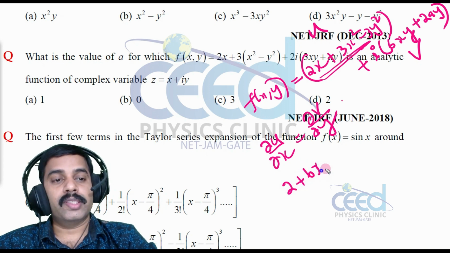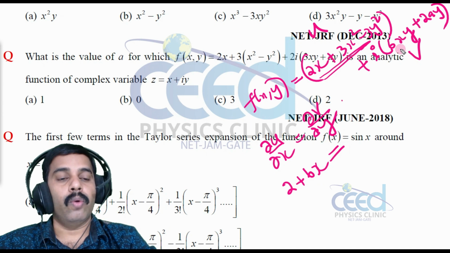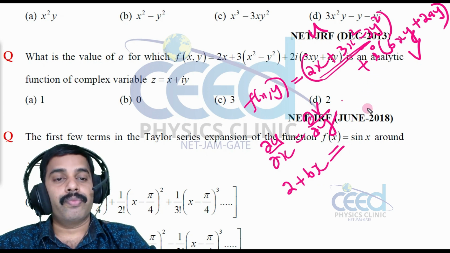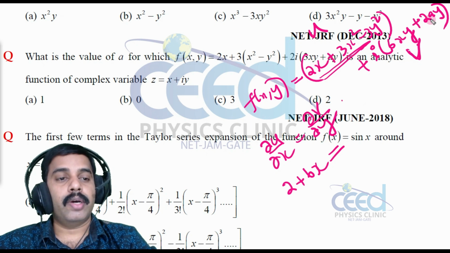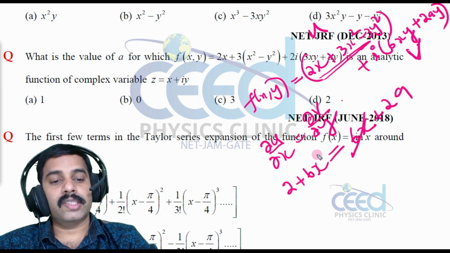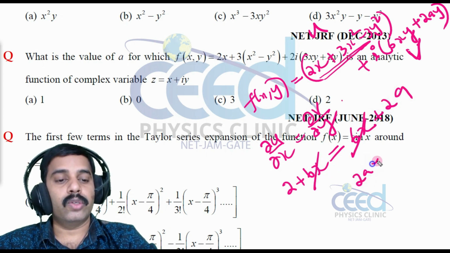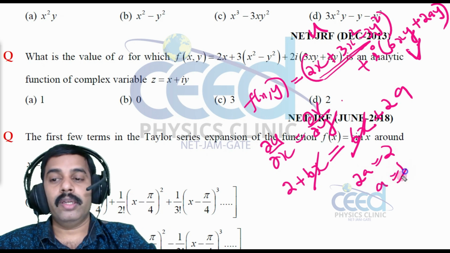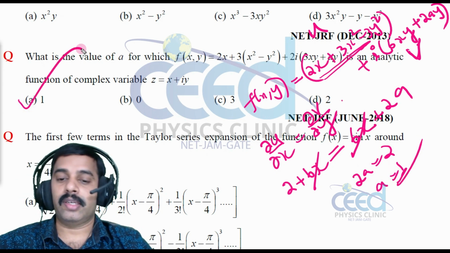That is equal to del v by del y. Del v by del y of the imaginary part is 6x plus 2a, right? So 6x cancels, 2a is equal to 2, that is a should be 1. So option A is correct, right?